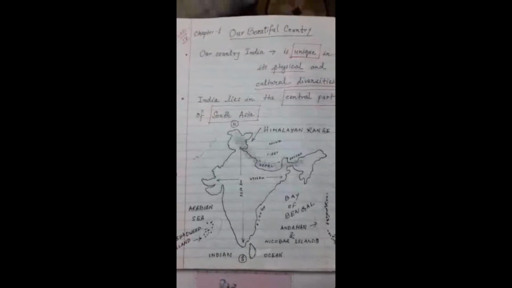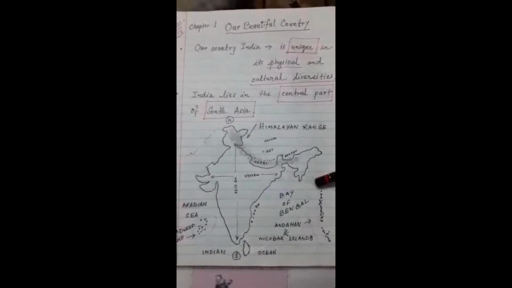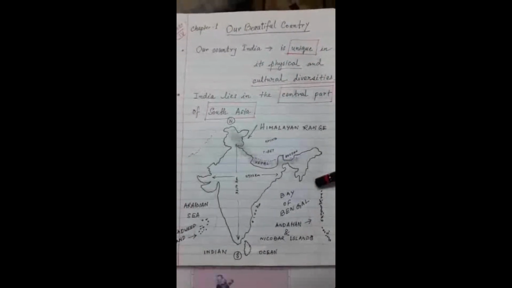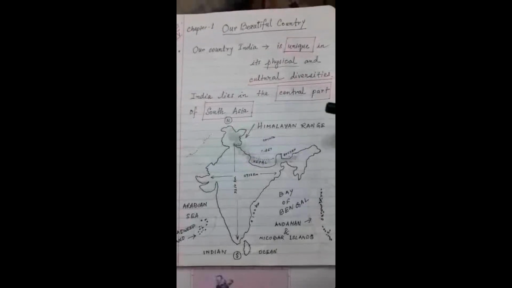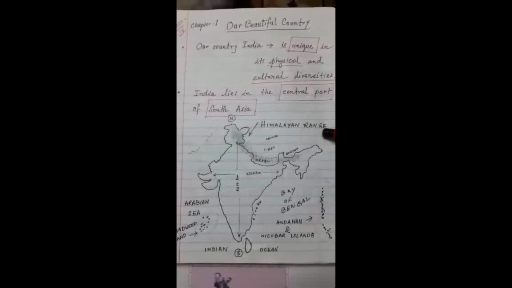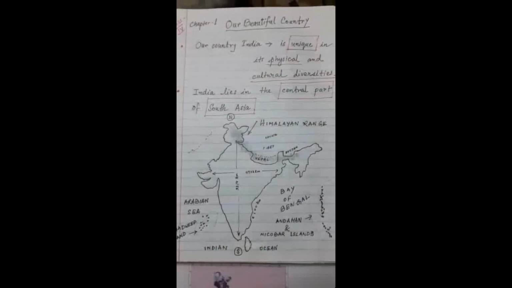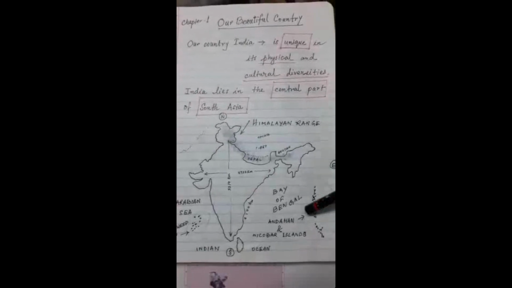Now we concentrate on this rough sketch of India. I have tried to explain through this diagram. Now let us see what is there in the north. The Himalayan range is forming a boundary in the north of India. And what lies to the east? It is the Bay of Bengal.